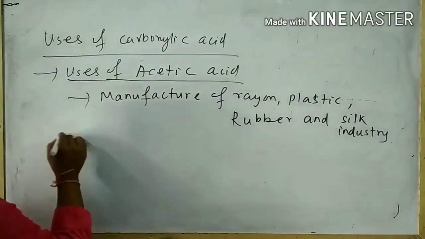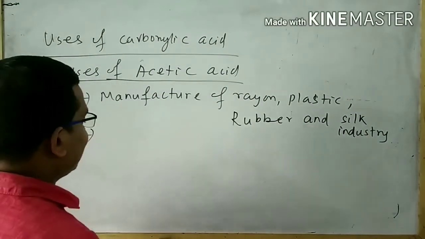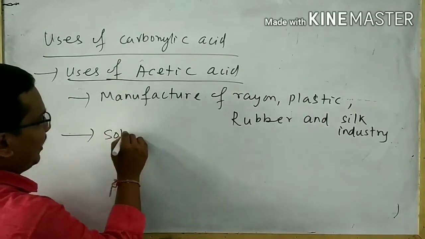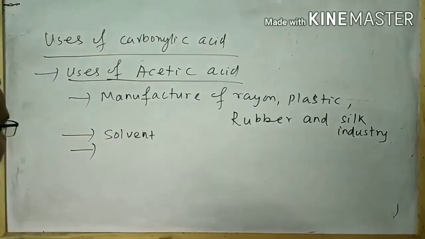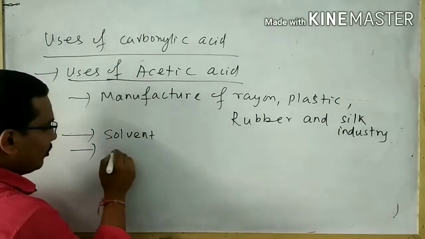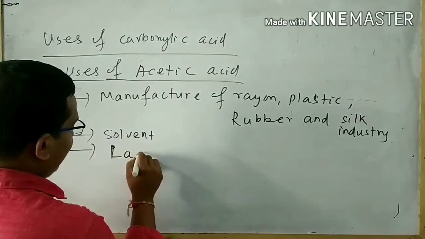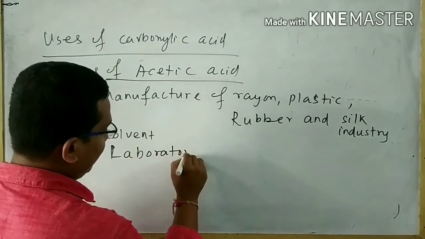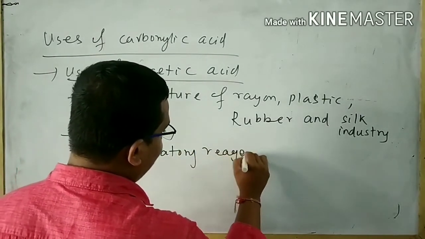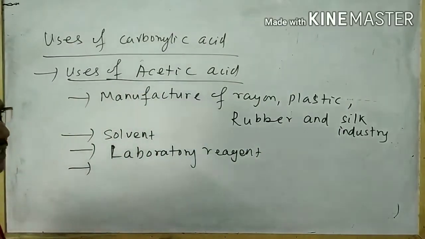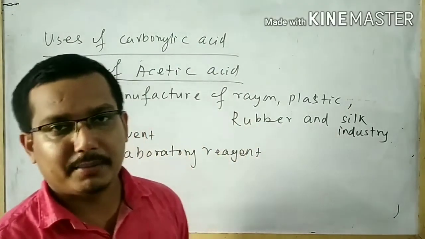Second, acetic acid is used as a solvent. Next, acetic acid is used as a laboratory reagent. A very important use of acetic acid is in vinegar preparation.